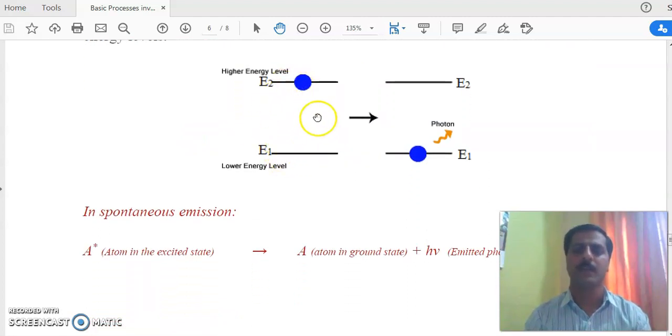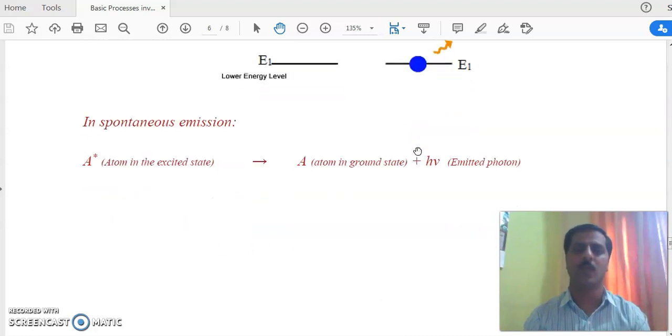Here in spontaneous emission, the atom is in the excited state with lifetime 10^-8. After this time it emits radiation all of a sudden, and it is known as spontaneous because that radiation is emitted in any direction. After that emission, the atom jumps to the lower level.